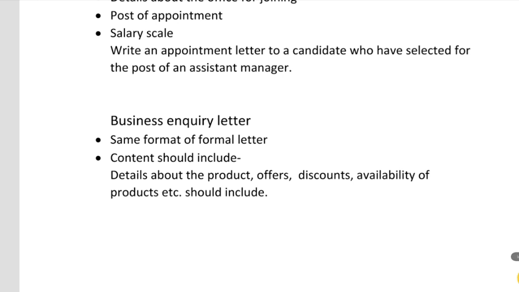Then the next one is business enquiry letters. That is also an important part of writing letters, an important type of formal letter. So a business enquiry letter also should be in a formal letter format.